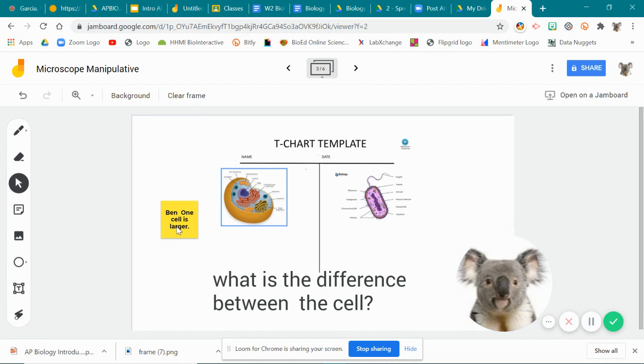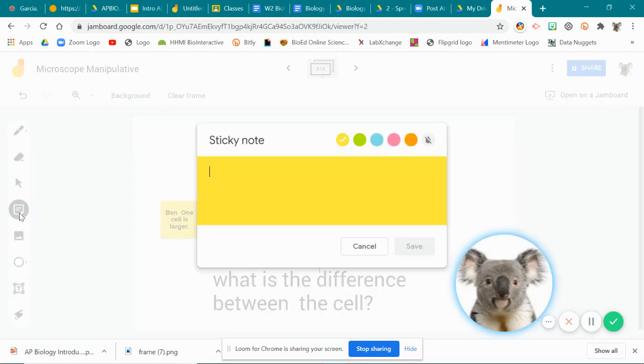The good thing too is that once they're done and you want to give them feedback, you can add your own sticky note. Maybe you have a designated color: everyone can choose a color except pink, because pink's going to be for Dr. G's notes or comments. When they turn this in, I'd write, great job, or, elaborate on your thoughts, something like that.